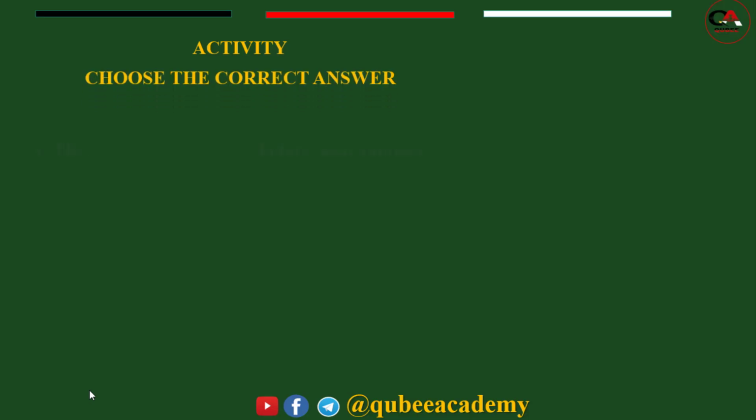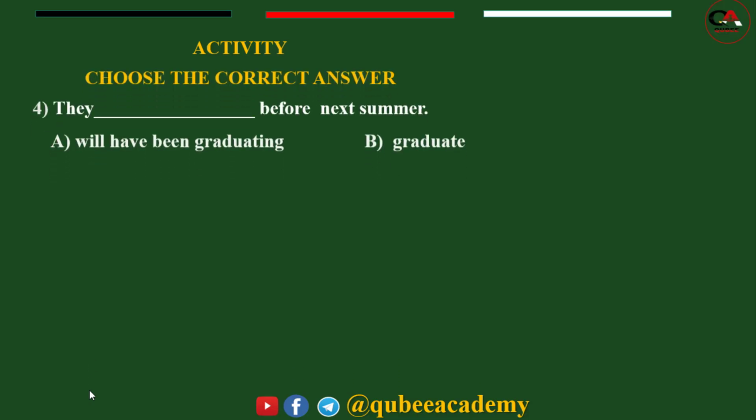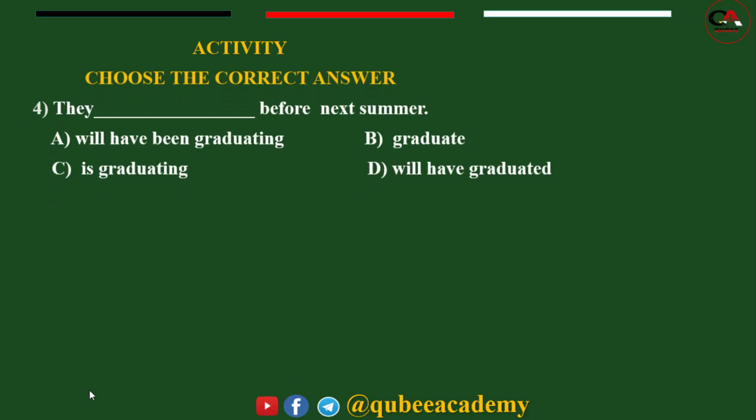Gaaffii lakkoofsa afuraffaa. Now they blank before next summer. A, they will have been graduating. B, they graduate. C, they is. Can you say they is? No. D, they will have graduates.